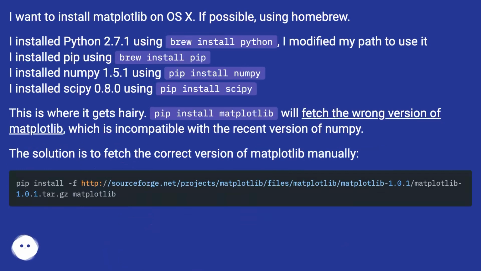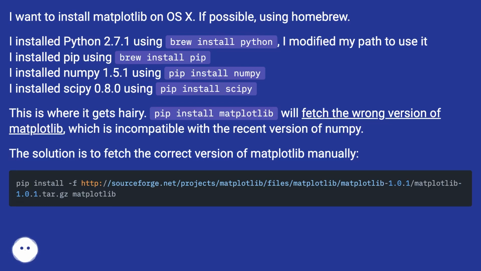I installed Python 2.7.1 using brew install python. I modified my path to use it. I installed pip using brew install pip. I installed NumPy 1.5.1 using pip install numpy. I installed SciPy 0.8.0 using pip install scipy.